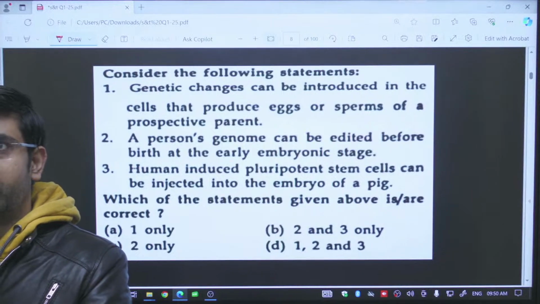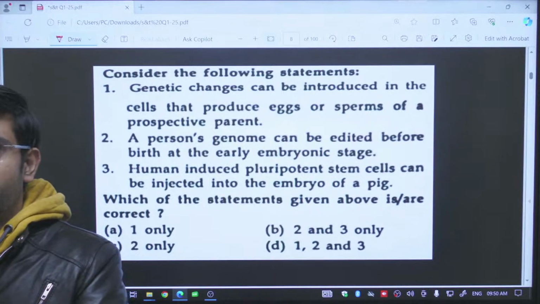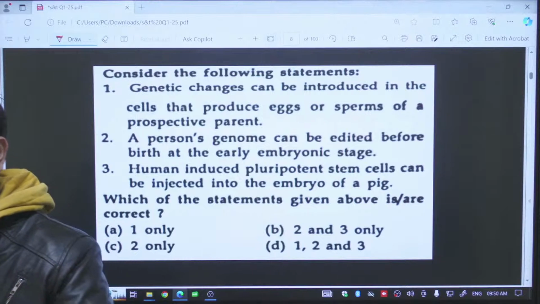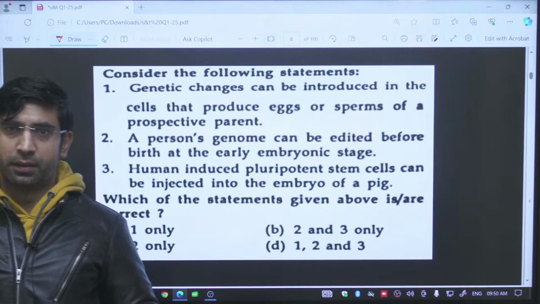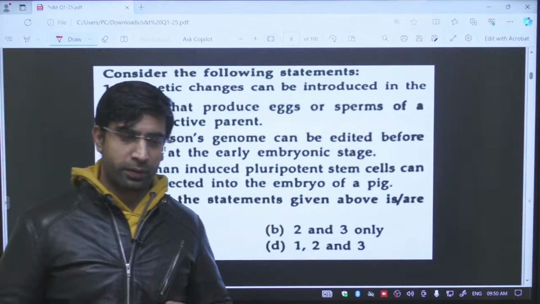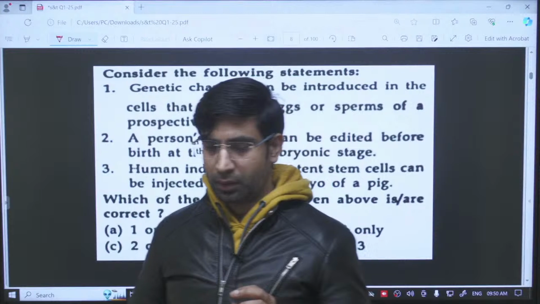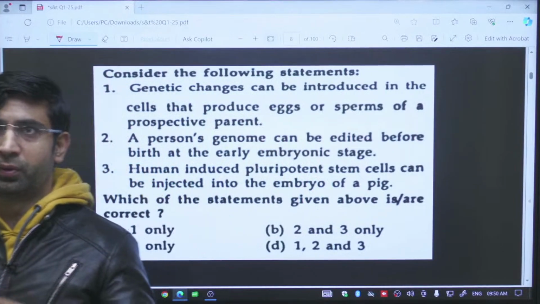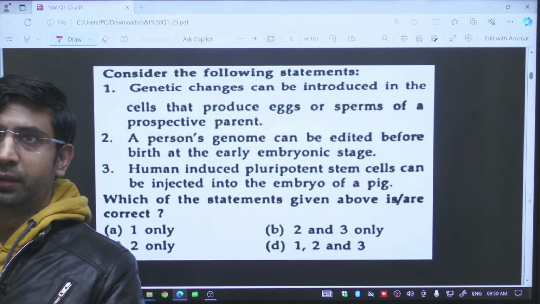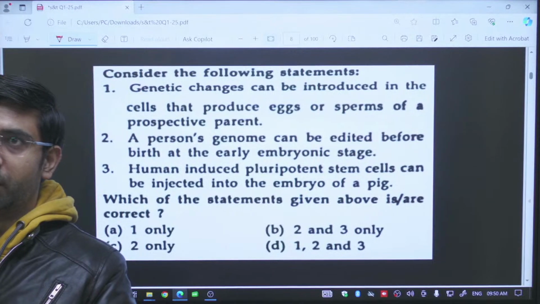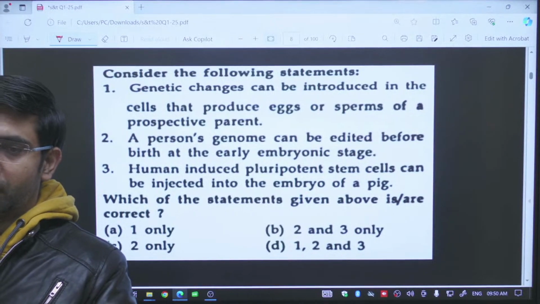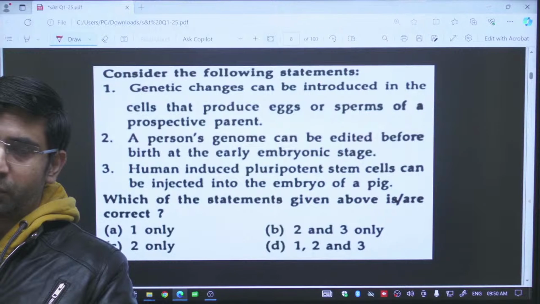Coming to the third statement, human induced pluripotent stem cells. In 2018, a scientist, Shinya Yamanaka, received the Nobel Prize for this invention. Here the term induced means you are inducing. Pluripotency means the tendency to form different types of cells.